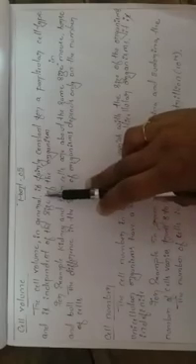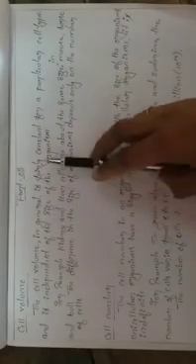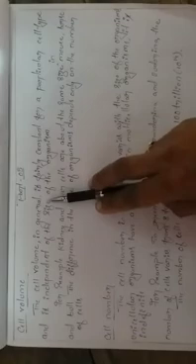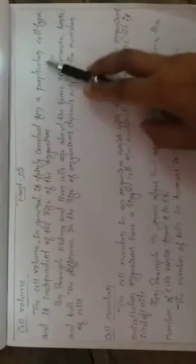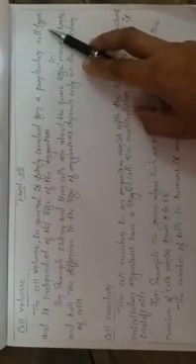The cell volume in general is fairly constant for a particular cell type and is independent of the size of the organism. Please try to understand this point, students. In general means it is not considering any particular type of cell. It is a constant for a particular cell type and is independent of the size of the organism.